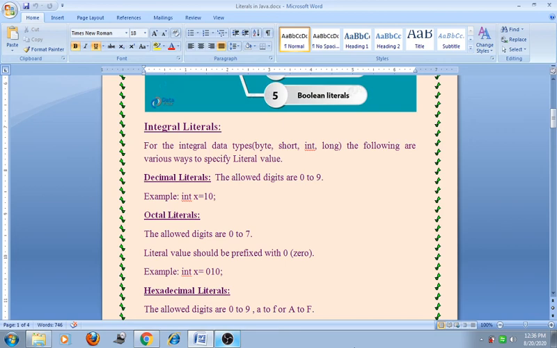For the integral data types like byte, short, int, long, the following are various ways to specify literal value. Decimal literals. The allowed digits are 0 to 9. For example, int x = 10.